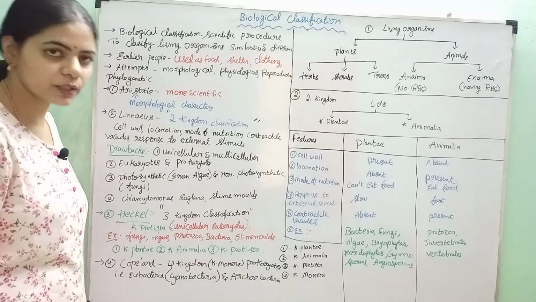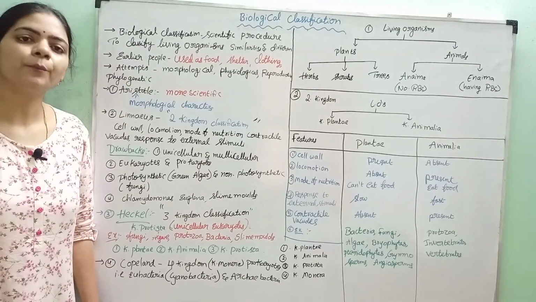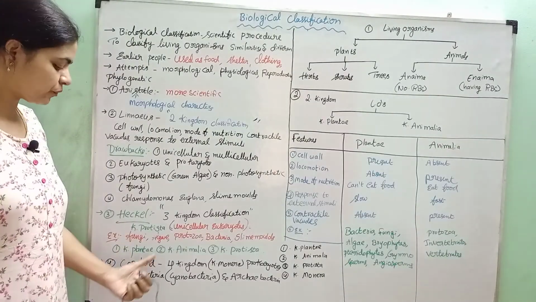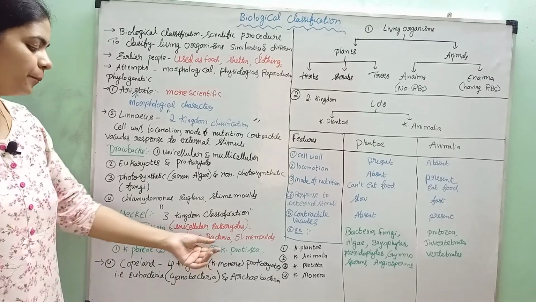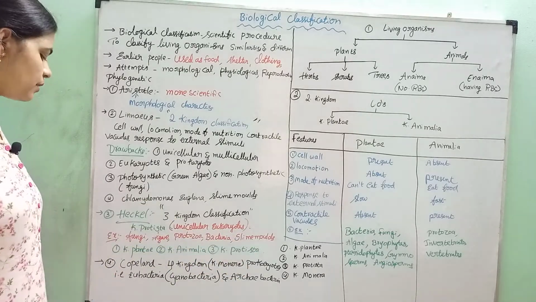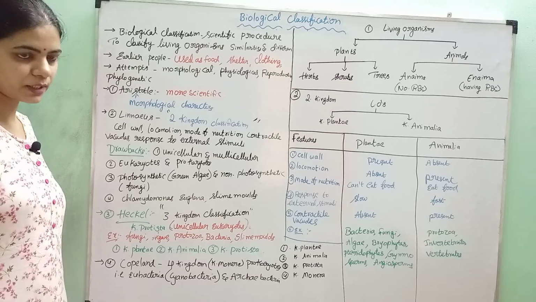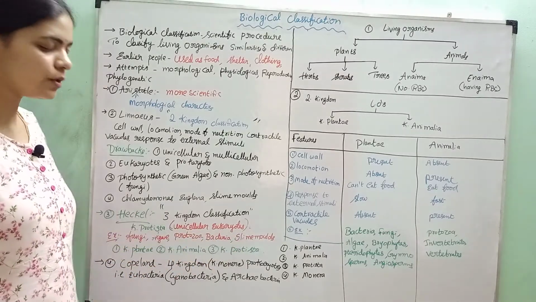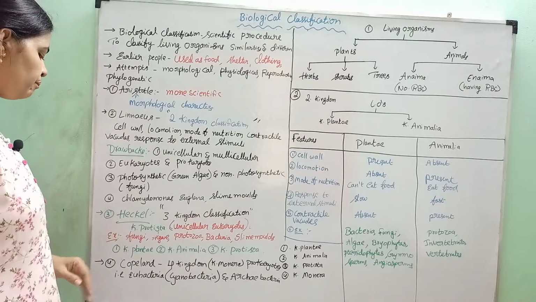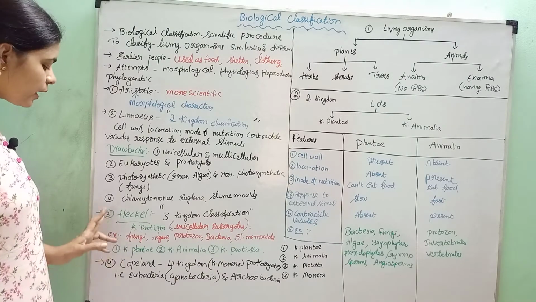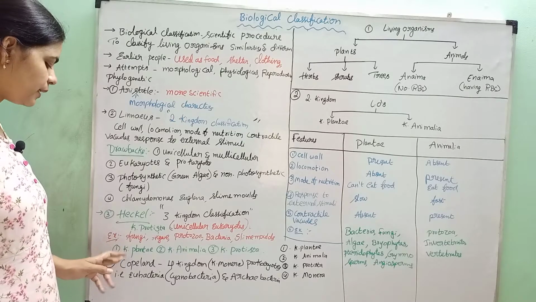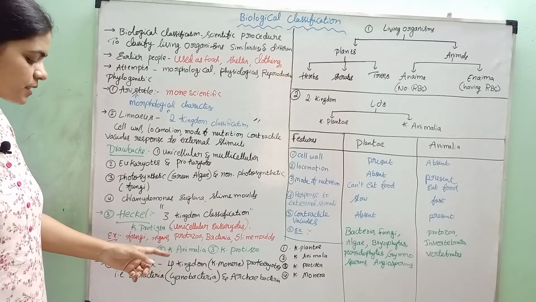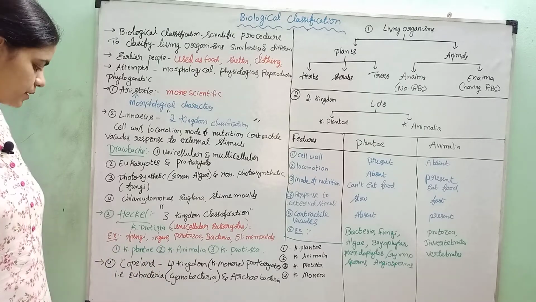Examples included in this Kingdom Protista were fungi, algae, protozoa, bacteria and slime molds. According to Haeckel, the three kingdoms are Kingdom Plantae, Kingdom Animalia, and Kingdom Protista.